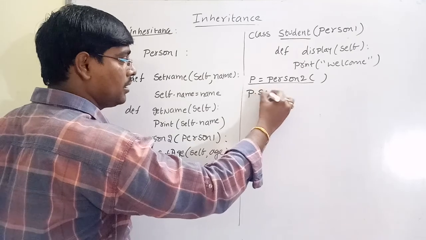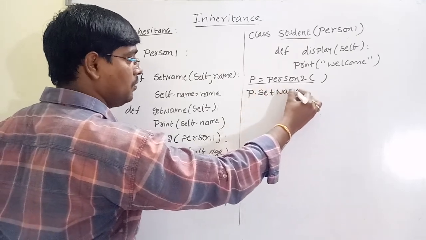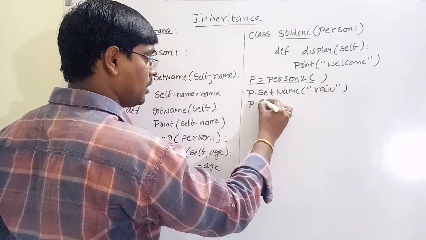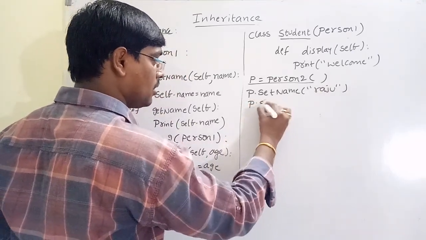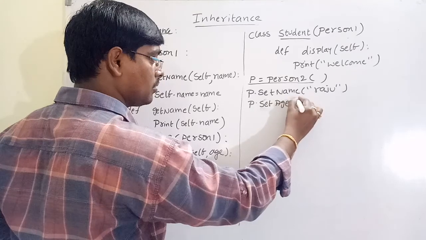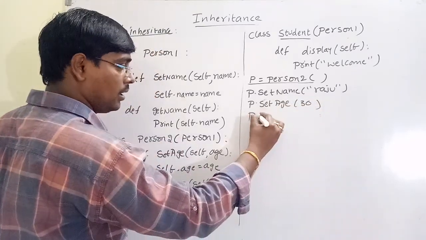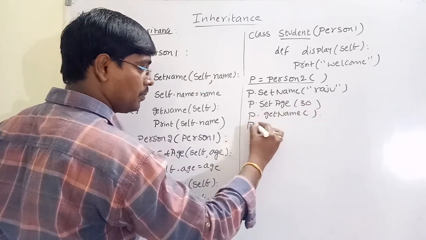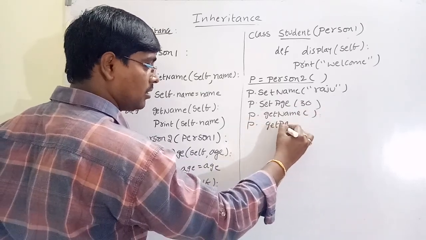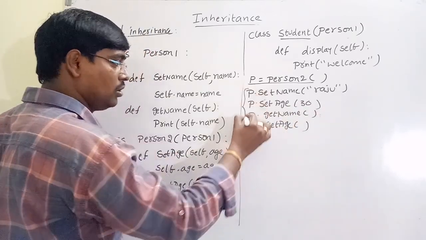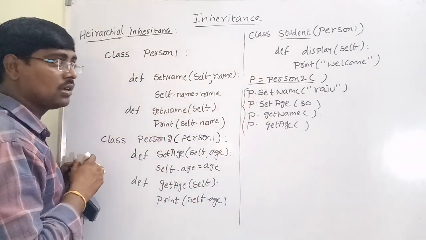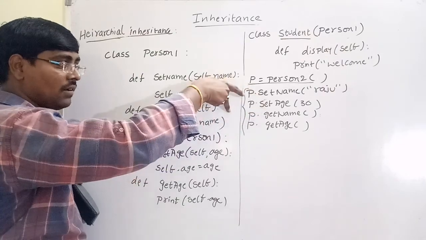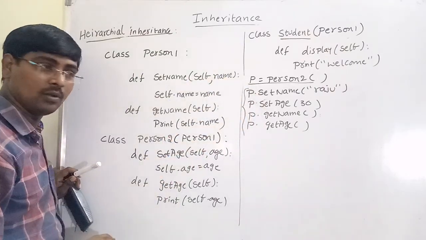Suppose P dot set name of, P dot set age of, P dot get name of, P dot get age of. By executing these four statements, what is the answer? Raju 30 is printed. For these two, it sets the values; for these two, it prints the values.